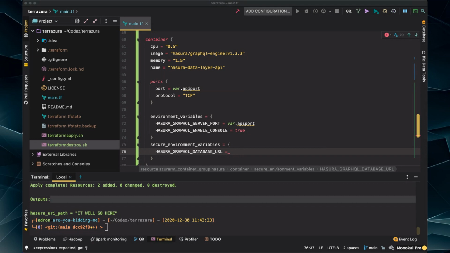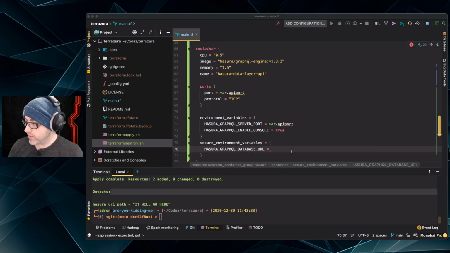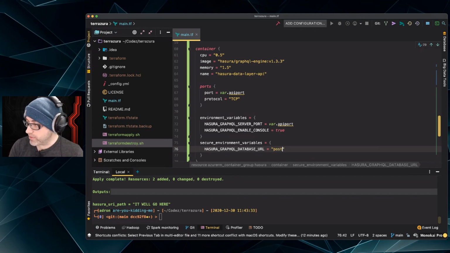But I'm going to try to type it out initially so we can talk through what is going on here. We need the connection string. We're going to use the URL connection string here. And the way to do that is to start with, very simply, it's going to be a string. And then Postgres, okay, :// Now, we want to interpolate.